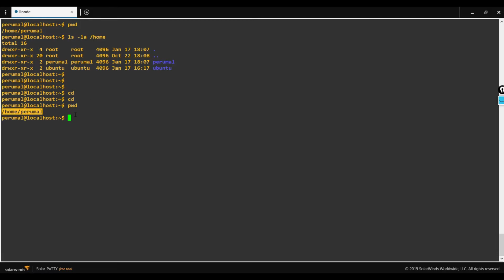From here, if I want to move to another directory, I can mention that specific directory to move. Now I move to my previous directory.